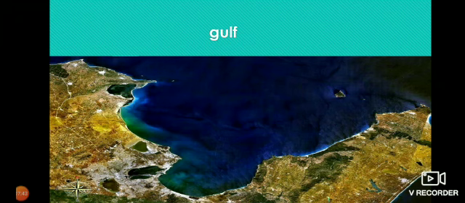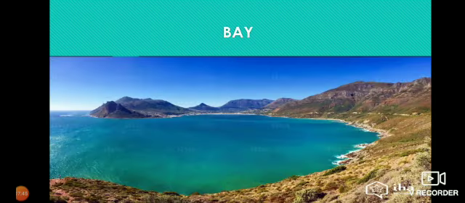Next, we move to another landform. What you are seeing here in this picture is a bay. How can you define a bay? A bay is a water body enclosed by land on three sides with a wider opening. In other words, a Gulf is a deep inlet of the sea, whereas a bay is a broad inlet of the sea.